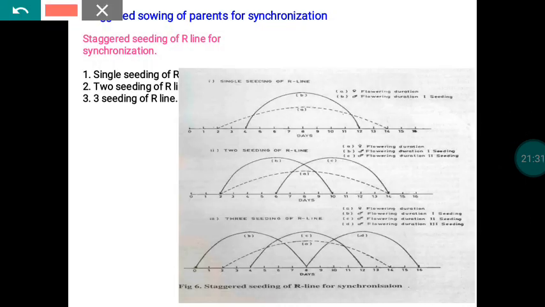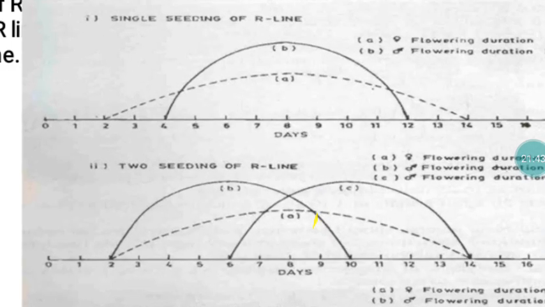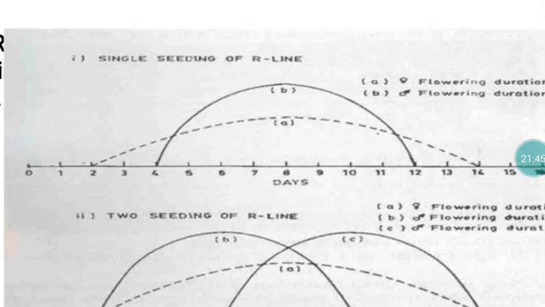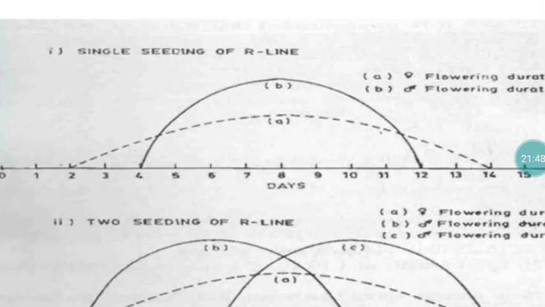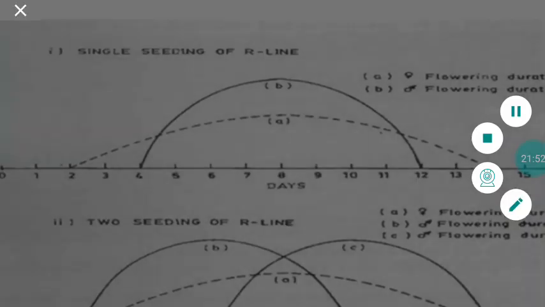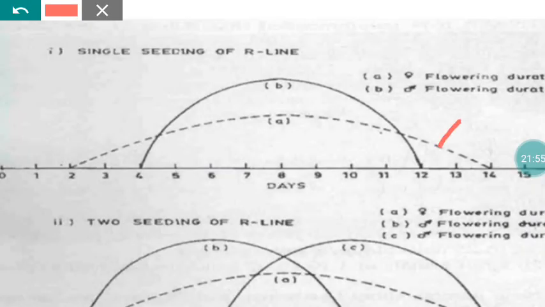This is a diagram that represents the R line planted with a single seedling per hill. The dotted line indicates the flowering period of the A line, whereas the solid line indicates the flowering period of the R line.